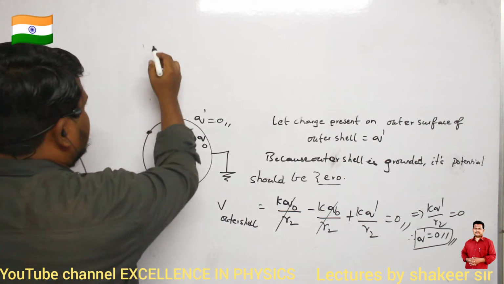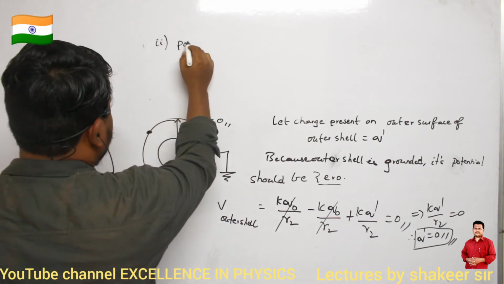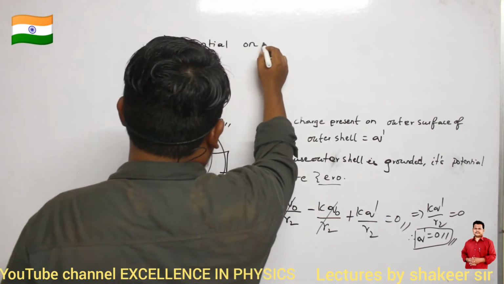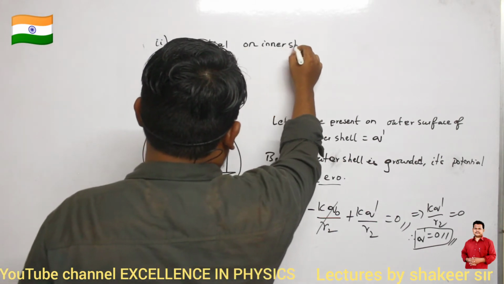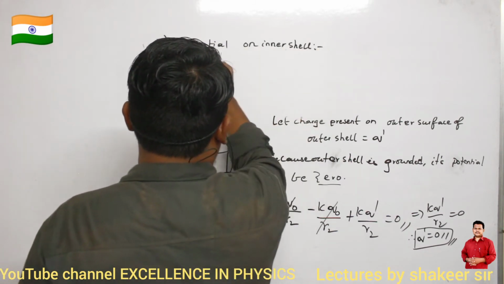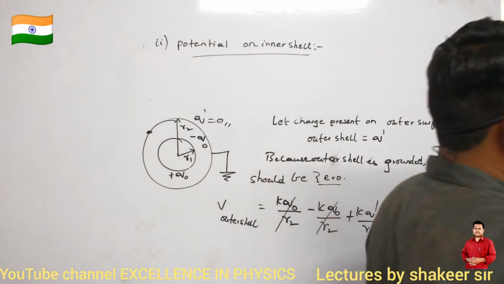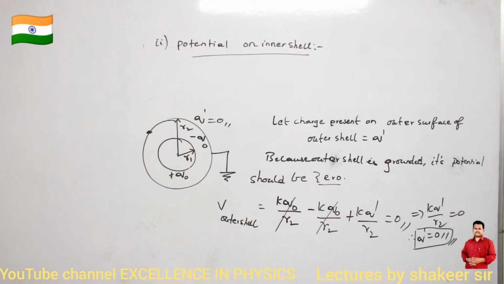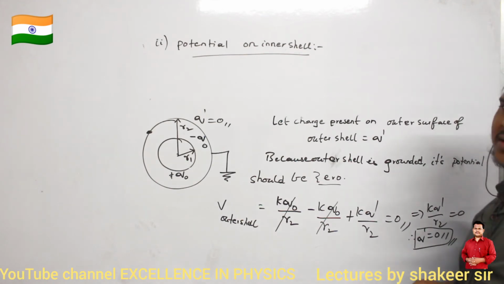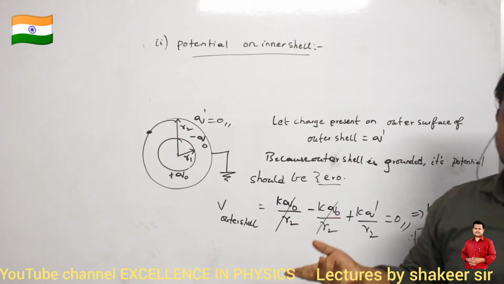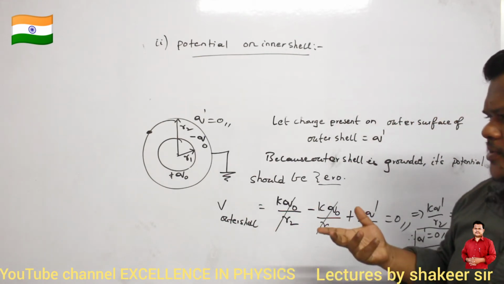Okay. Now the second one, potential on the inner shell. How can I calculate it? So the potential on the inner shell is because of how many charges? 2 charges. What are the 2 charges?